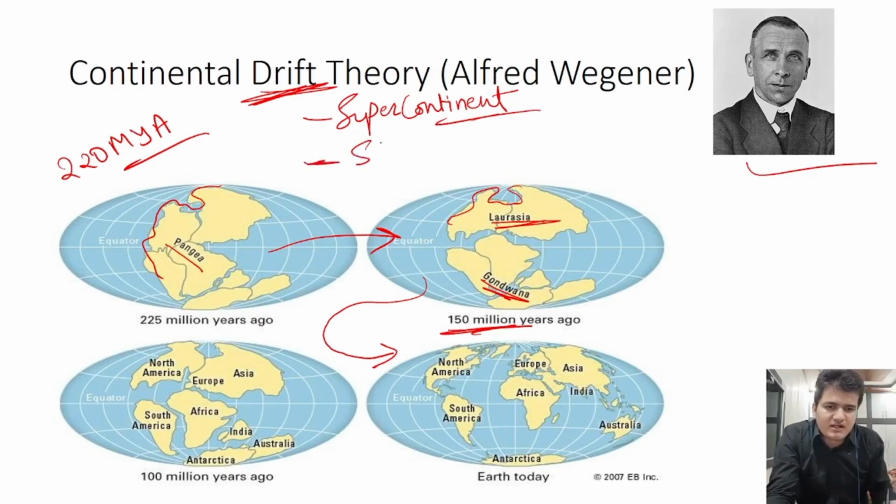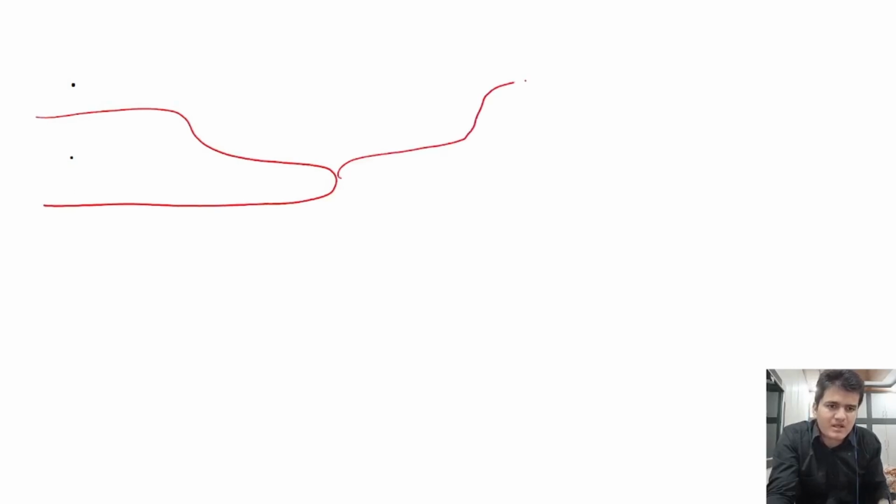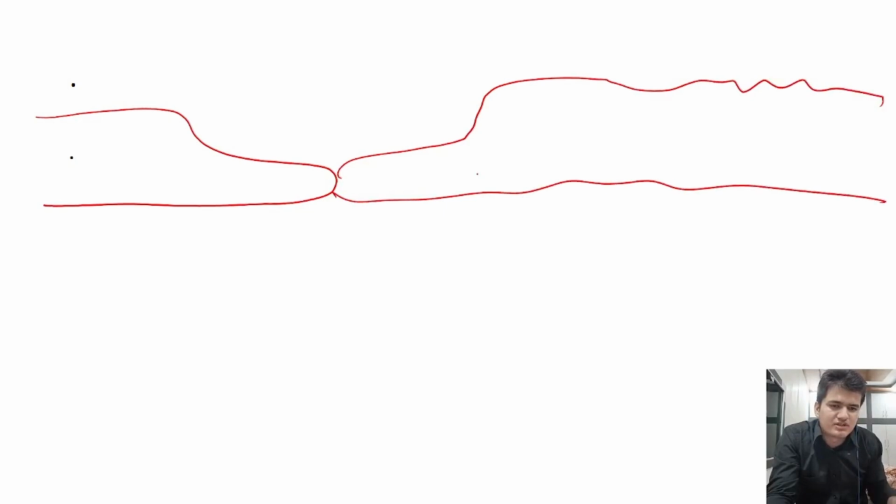Alfred Wegener also gave the concept of Sial and Sima. In this concept he described that the earth crust is divided into two parts: the ocean crust and the continental crust.